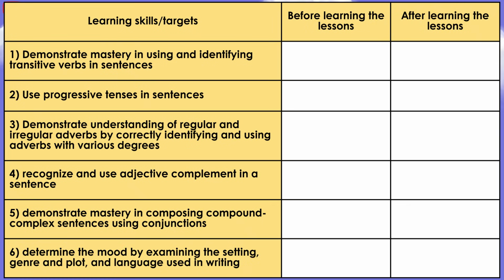Recognize and use adjective complements in a sentence. 5. Demonstrate mastery in composing compound complex sentences using conjunctions. 6. Determine the mood by examining the setting, genre, and plot, and language used in text or in writing.